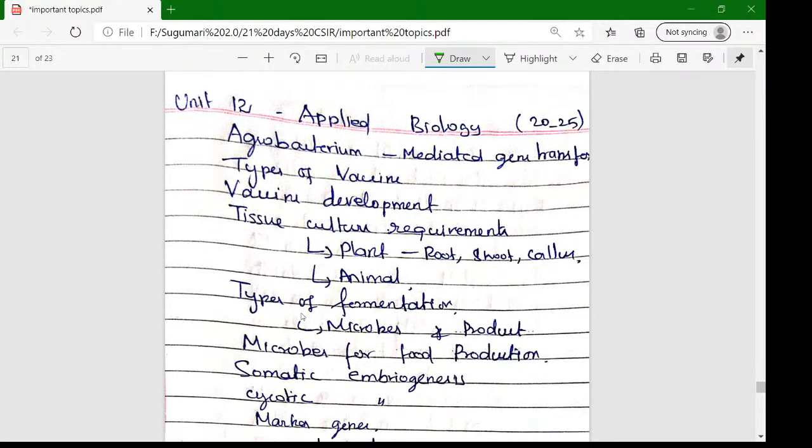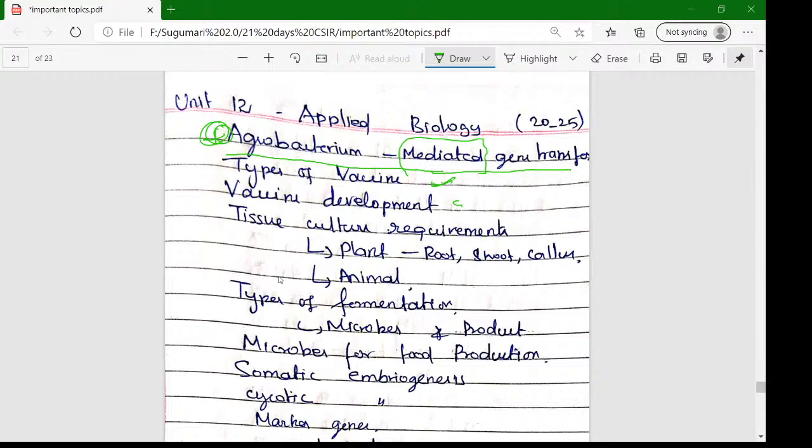Applied biotechnology, in this unit 12, you can expect more questions related to research. The very repeatedly asked question is related to Agrobacterium. Agrobacterium mediated gene transfer is very important. Agrobacterium application, role, characters, function, all those things are very important. As I mentioned, the types of vaccine, which vaccine is helpful for which disease, and the vaccine development process are very important.